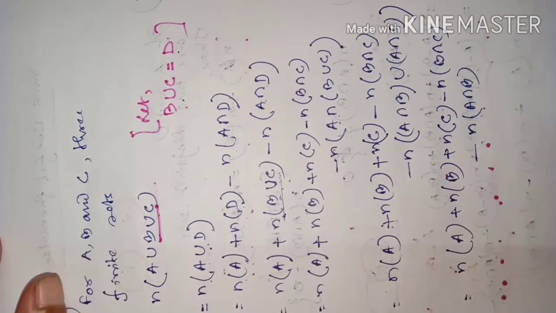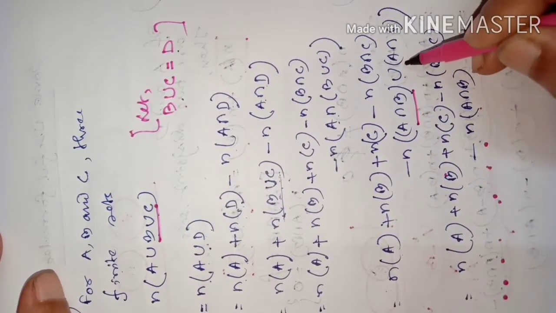Now this part we treat again as the union of two sets.